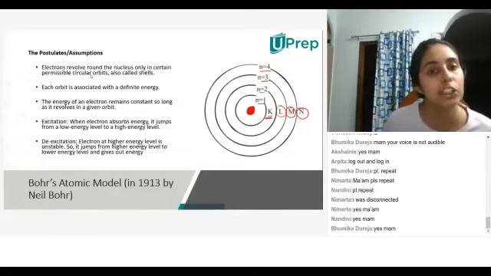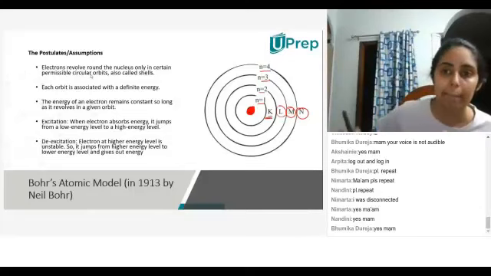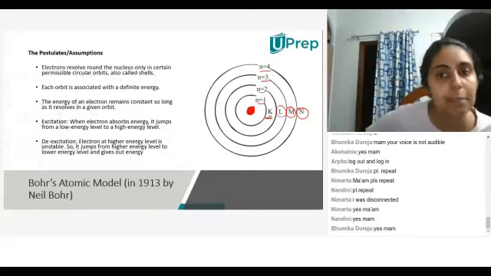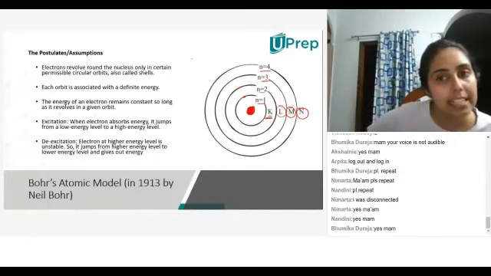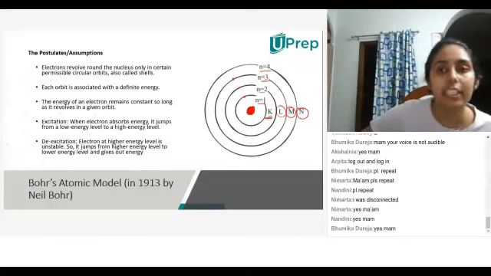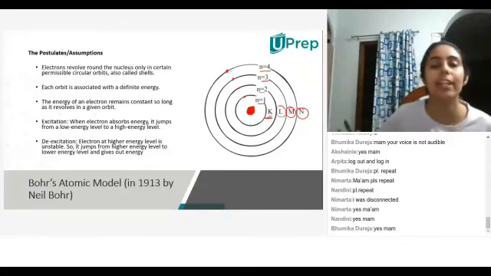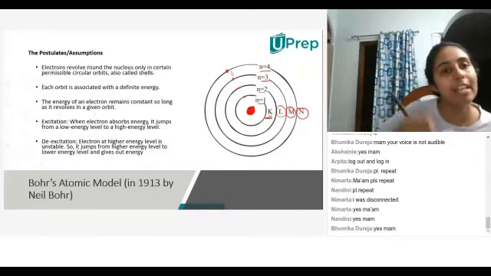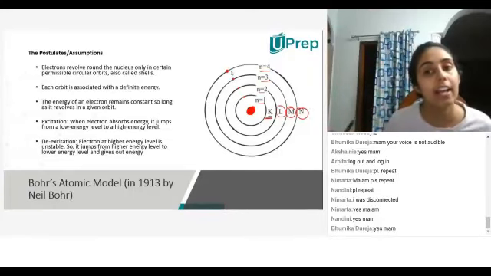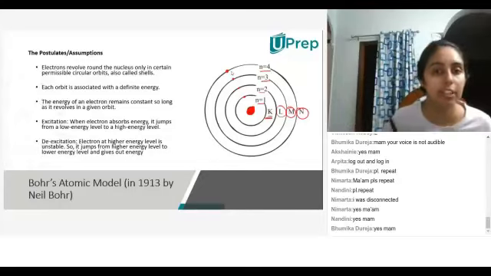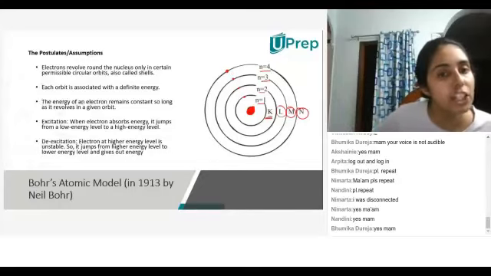Each orbit is associated with a definite energy, meaning this orbit has a particular level of energy. This orbit has another particular level of energy. This has its own particular level of energy, and this also has its own particular level of energy. They all have different energy levels. Okay. Now, how do we know which energy level is greater than which energy level? We'll find out. The energy of an electron remains constant so long as it revolves in a given orbit.